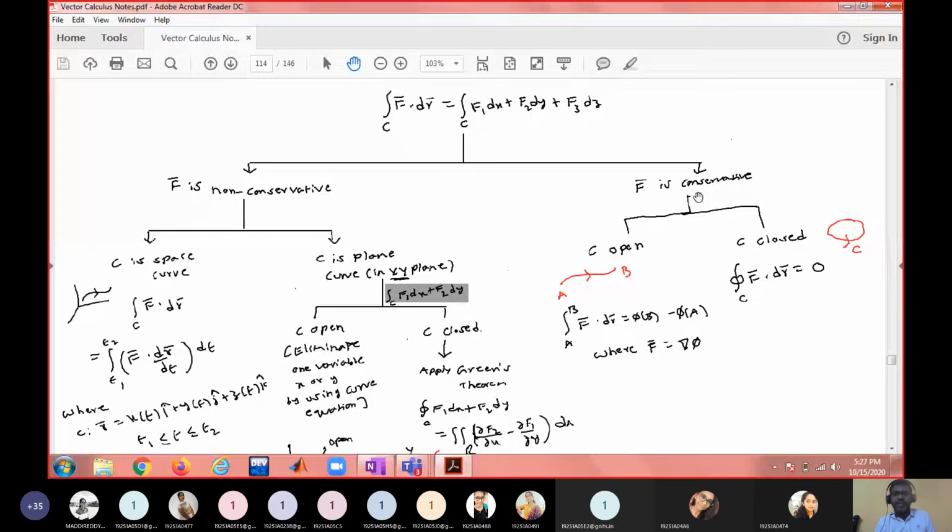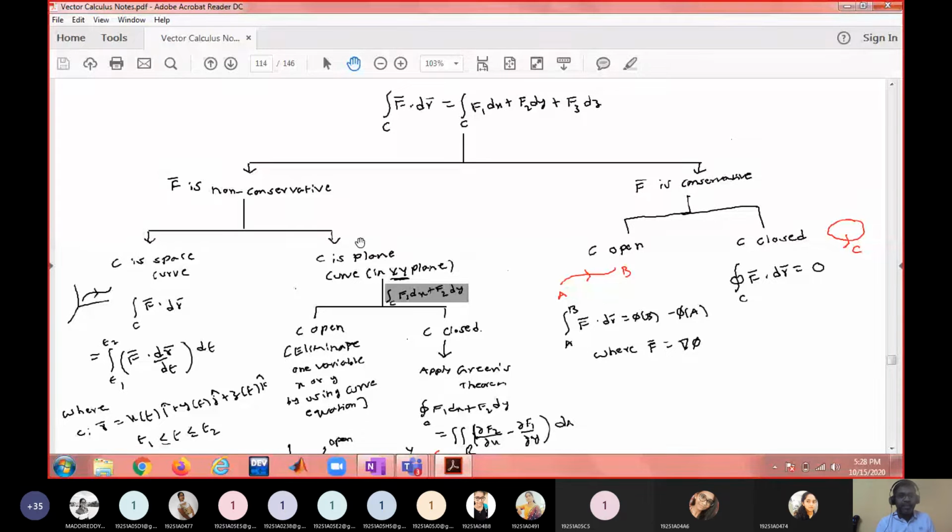If it is an open curve, because it is a conservative field, there will be a potential function. Using the potential function, find out this value, because the line integral is path independent. So this can be computed through phi of B minus phi of A. What is phi called? Scalar potential function. Phi is a scalar function. Because you are writing F bar is del phi, phi is called a scalar potential. So whether it is open or closed, if it is a conservative field, you can compute in this method.